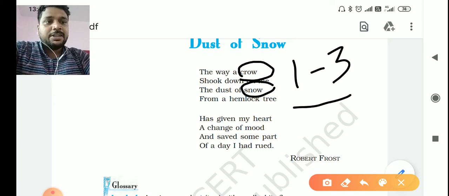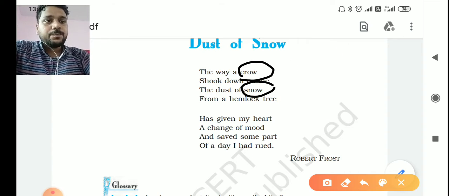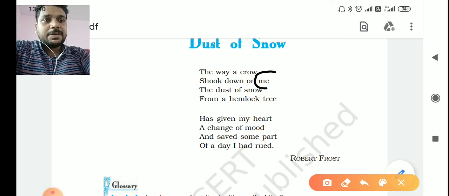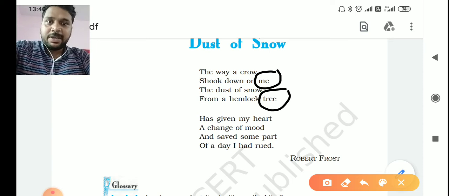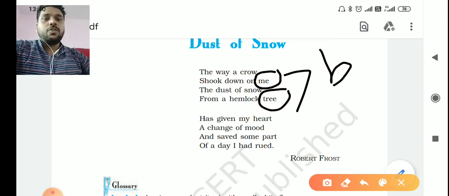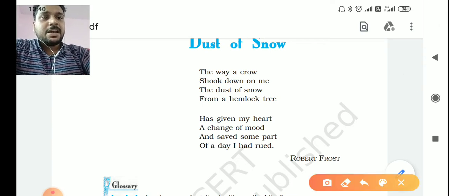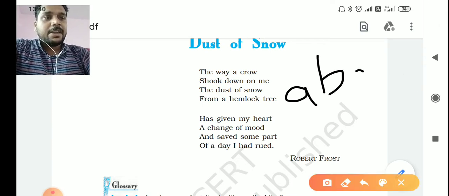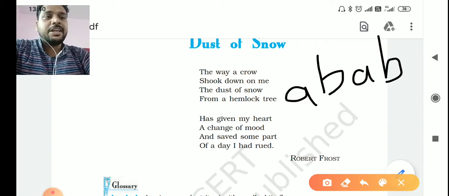So we will term this as A because the same rhyming word is used in the first line and third line of the poem. And in the second line, me, and in the fourth line, tree, these both words are rhyming with each other, so we will term this rhyming as B. So what is the rhyming used in the first stanza? The rhyming used in the first stanza is A B. Crow, snow, A, me, tree, B.